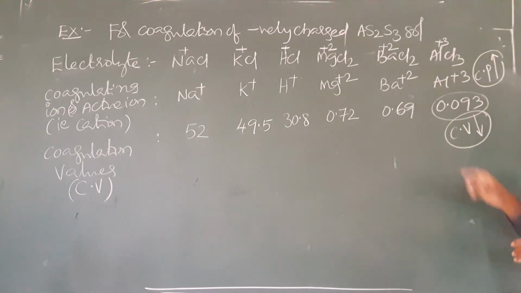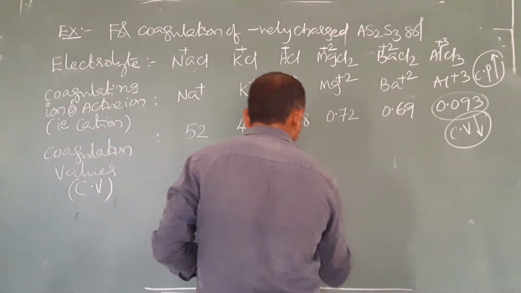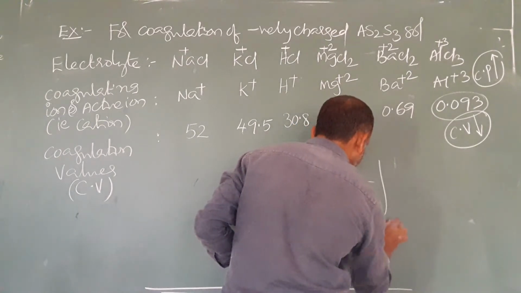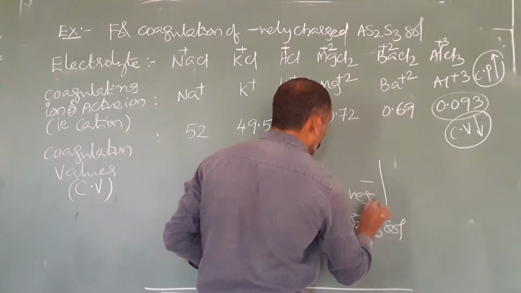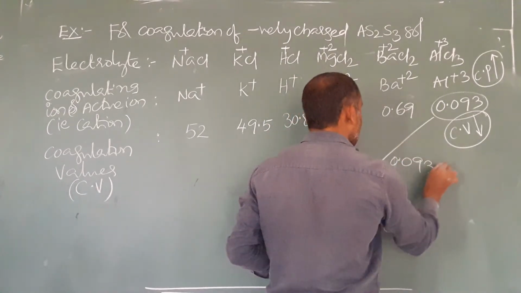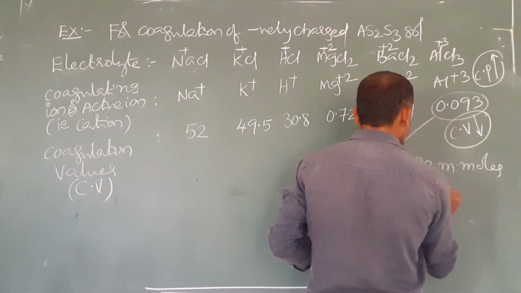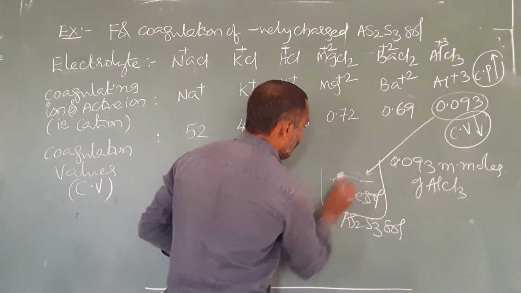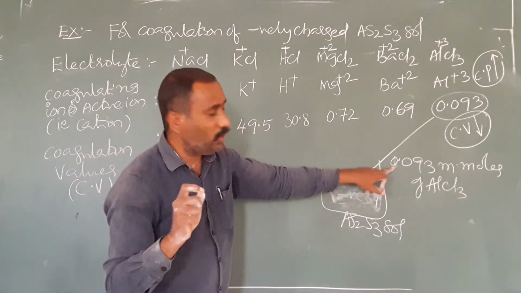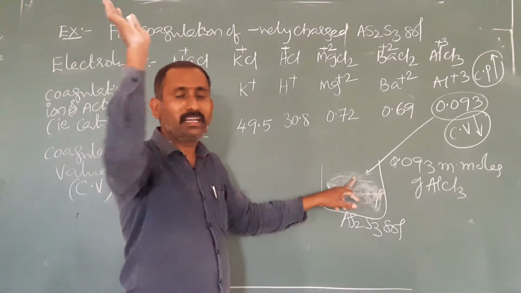That means for the coagulation of As2S3 sol, the negative sol, just 0.093 millimoles of AlCl3 is enough.